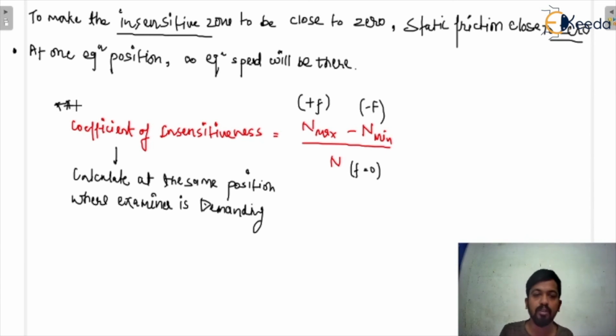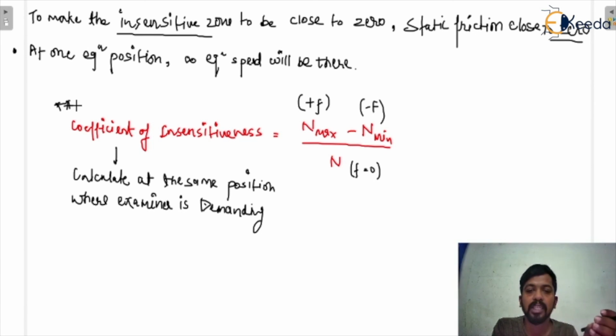So this is how we calculate the coefficient of insensitiveness. In a complete question on it, they will give you the data for finding the speed, the friction as well, and also the height, because this is calculated at the same position.